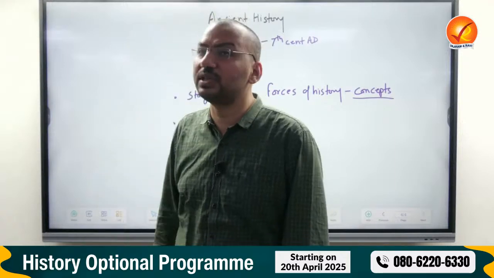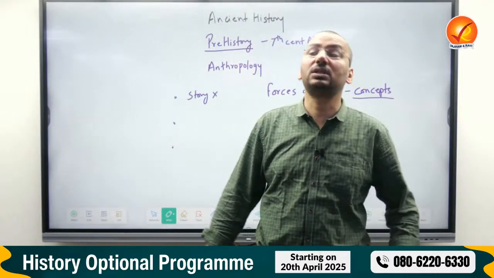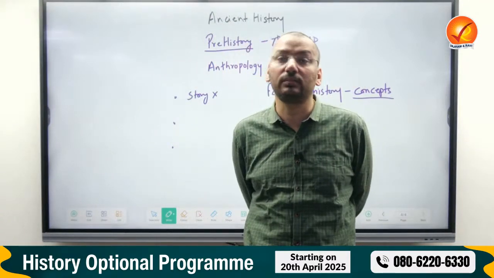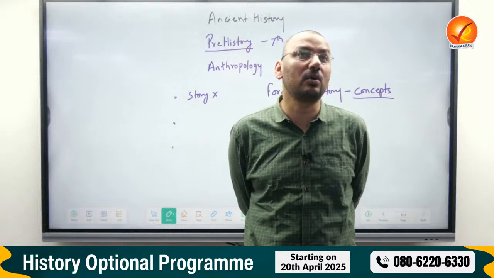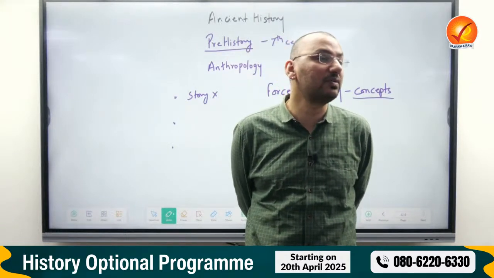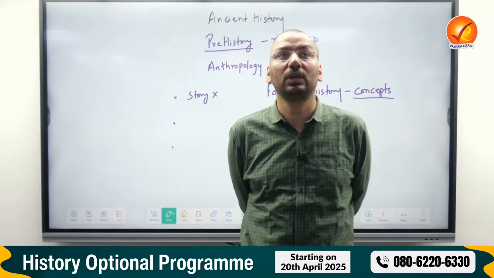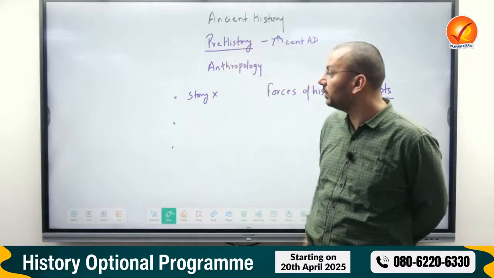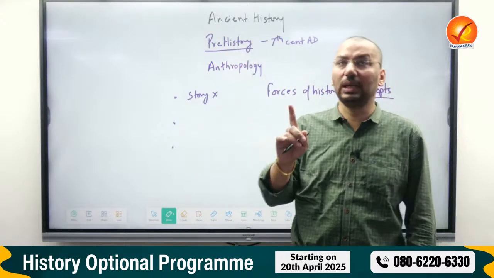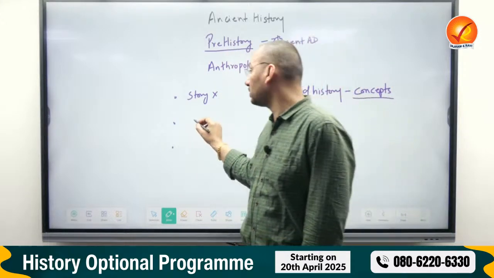Optional paper of history is the most predictable. GS paper of history is the most random, as you must have heard about prelims paper of history questions. Optional paper is most predictable. Whatever will be taught, guaranteed will be asked. What will be the source? Class notes.